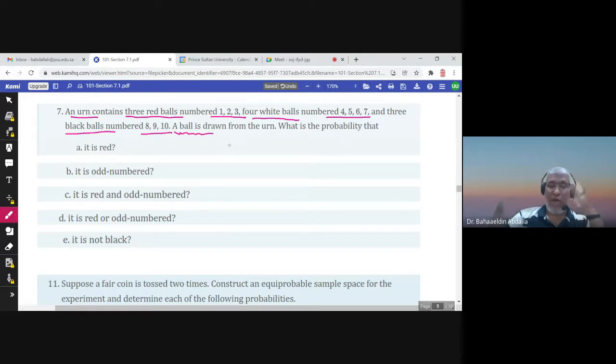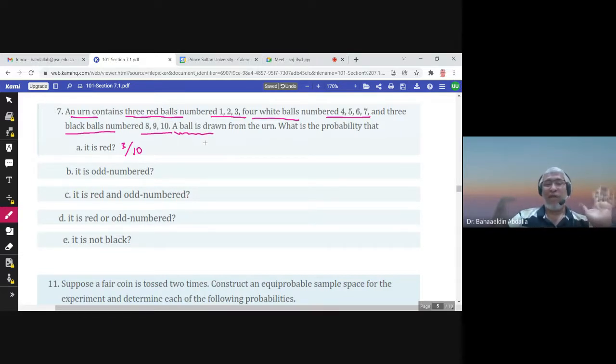We are selecting only one ball. When you select one ball, this ball could have any number from 1 to 10, and it could be red, white, or black. What is the probability that it is red? Well, how many red balls are there? 3 red balls. And the total number is 10. So 3 over 10.